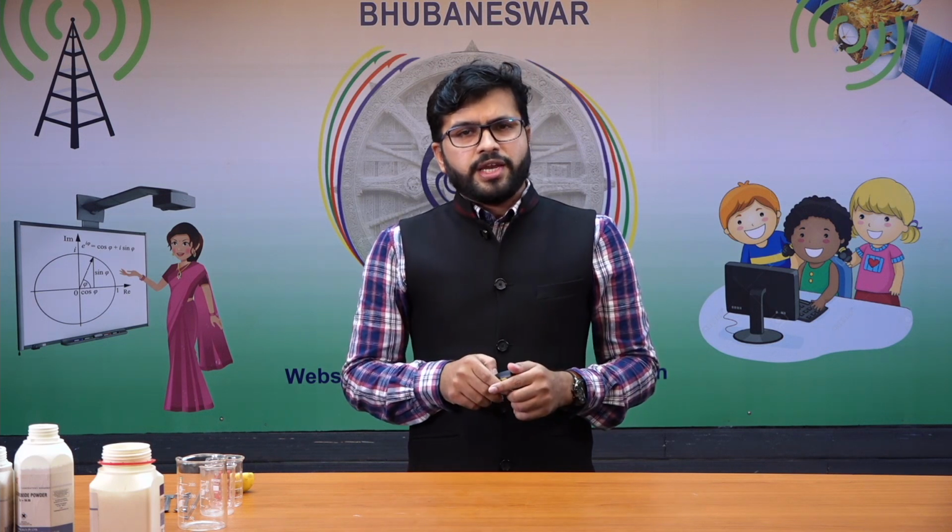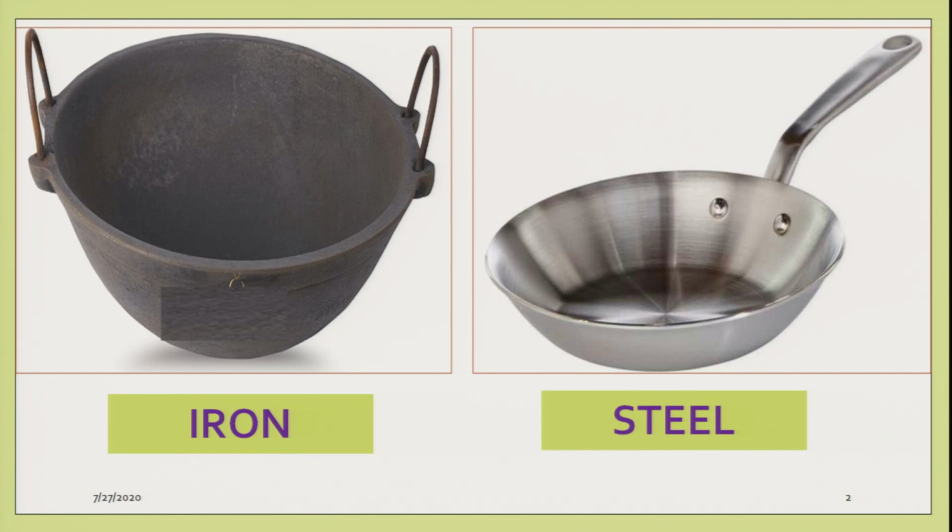Another thing on your screen, which we use in our everyday life: a pan made up of iron and a pan made up of steel. Dear students, what is the basic difference between them? Both of them serve the same purpose, but one is made up of only iron, whereas steel is made up of iron, carbon, chromium and nickel. That means steel is a combination of several different components. Iron is purely made up of only iron atoms, whereas steel is made up of several different components.